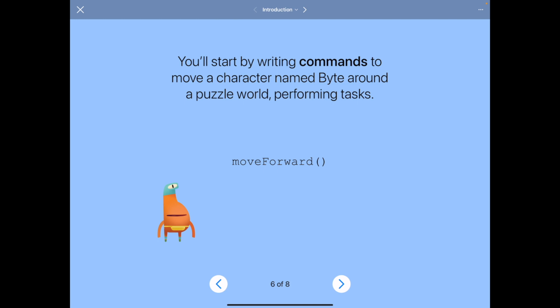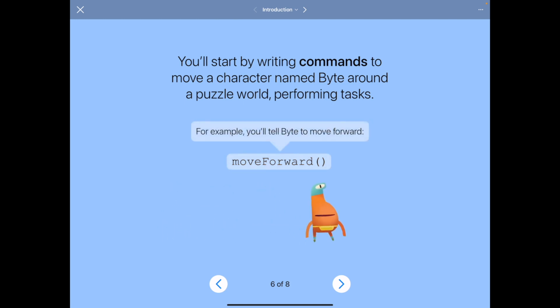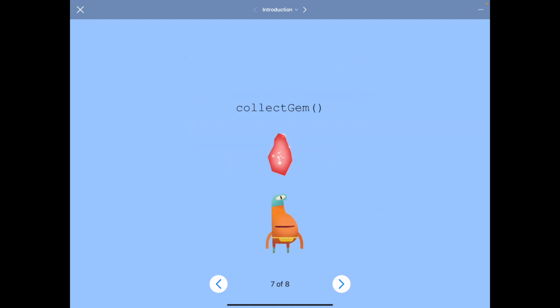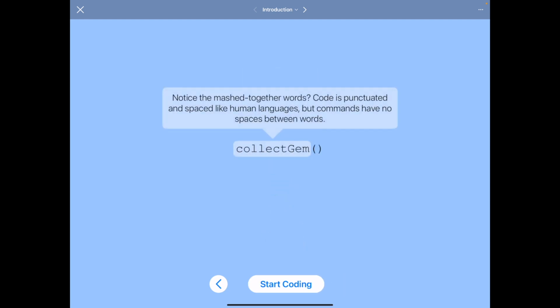You'll start by writing commands to move a character named Byte around a puzzle world performing tasks. For example, you'll tell Byte to move forward using the move forward command, or collect a gem using the collect gem command. Notice the mashed together words? Code is punctuated and spaced like human languages, but commands have no spaces between the words. So commands always end in parentheses, and you'll see why later.